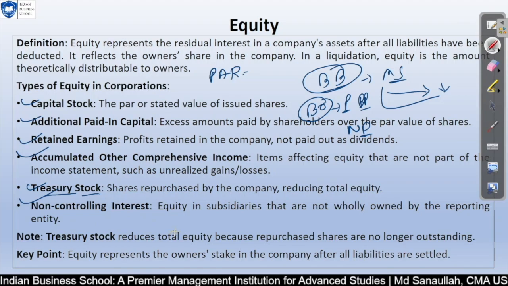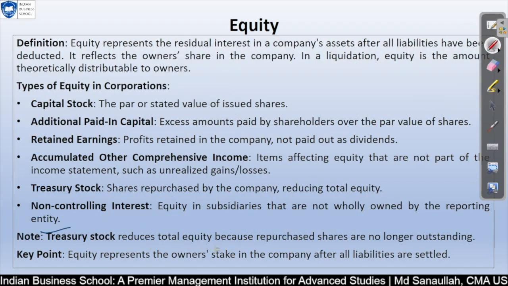Non-controlling interest is something like this: you have your own subsidiary, you hold 80% or 90% ownership of that subsidiary, but the 10% you don't hold is not your money. So that is why this will be your non-controlling interest: equity in subsidiaries that are not wholly owned by the reporting entity. Okay, the parent company is your reporting company. The parent company is not holding it completely. So that is why this 10% of the value will be in your equity as a non-controlling interest. I hope it is clear to you.